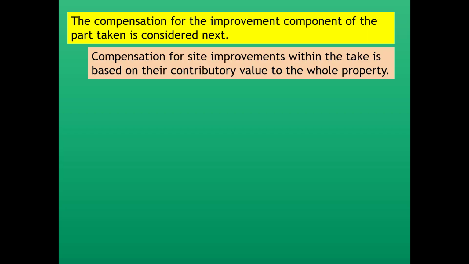The compensation for improvements taken that are part of the part taken is considered next. Compensation for site improvements within the take is always based on their contributory value to the whole property. If the site improvement doesn't contribute, then it has really no value, and it's itemized as $1 in the compensation estimate to recognize that it's in the take area.